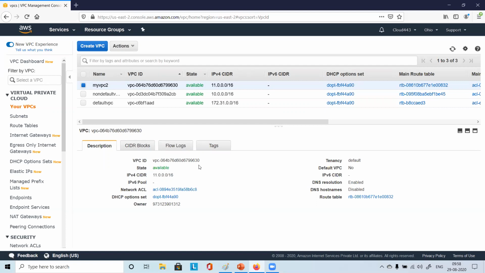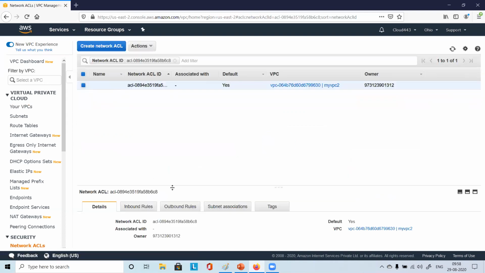What all things you have? VPC ID is there, state is there, IPv4 CIDR block is there, right? Default VPC, tenancy is default, DNS resolution is enabled, route table is there, DHCP option set is there. Some network ACL is there, right? Just click on network ACL.